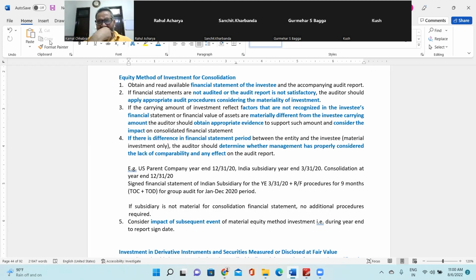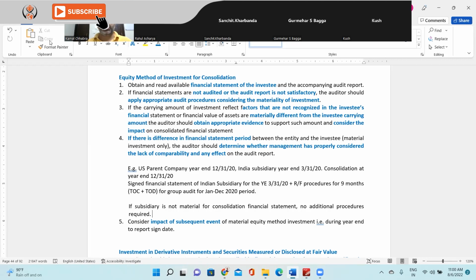And I think he rightly mentioned there are two types. One that you were not aware of, which happened before the year end and you got to know after that. And the second one is that which actually happened after that. So two things. One is a subsequently discovered fact: the fact already existed before the year end, but you came to know after the year end, but before the signing date. The other one is a subsequent event that has happened after the year end, but before the signing of the financial statement.